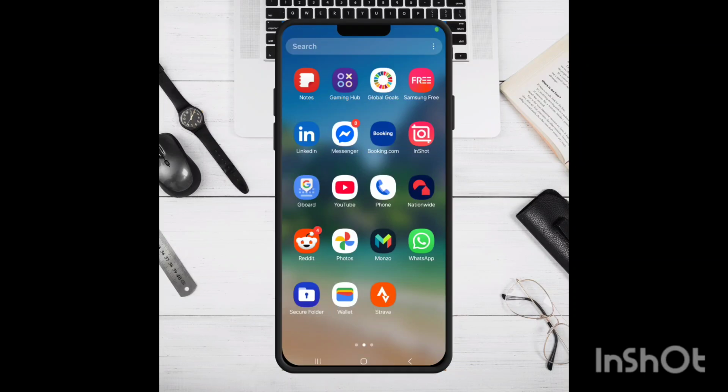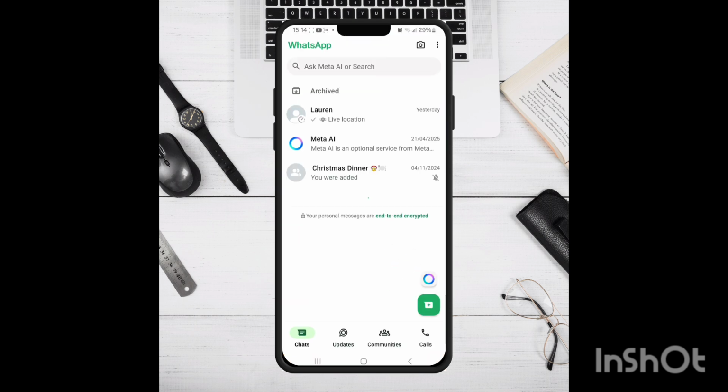How's it going? In this video, I'm going to show you how to change WhatsApp notification sound for one person. So if you want a certain contact to have a special notification so that you know it's them, this is how you do it.